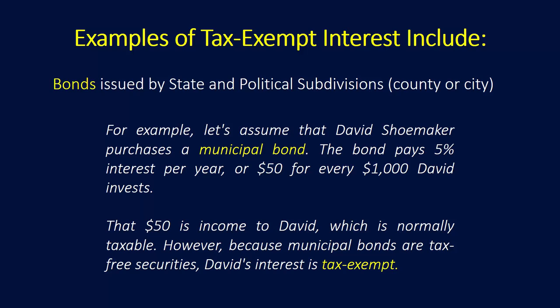For example, let's assume that David Shoemaker purchases a municipal bond. The bond pays 5% interest per year, or $50 for every $1,000 that David has invested. That $50 is income to David, which is normally taxable. However, because municipal bonds are tax-free securities, David's interest is tax-exempt.